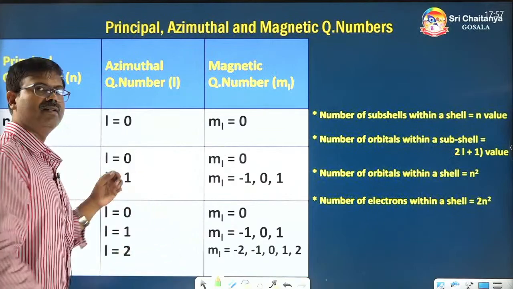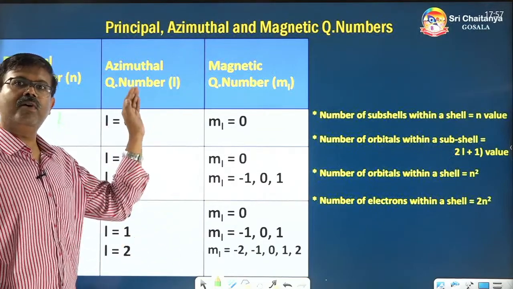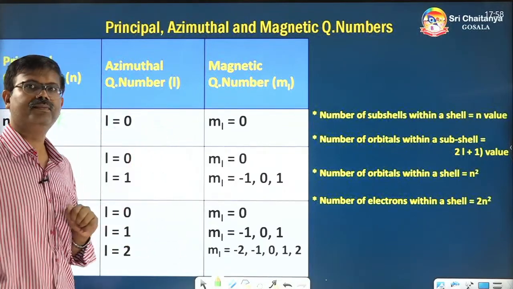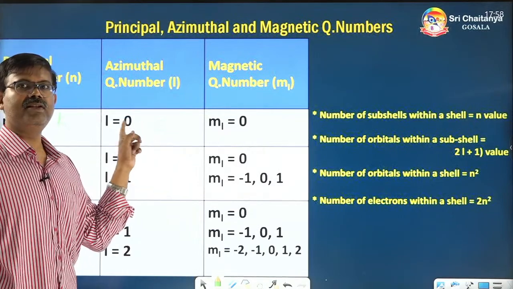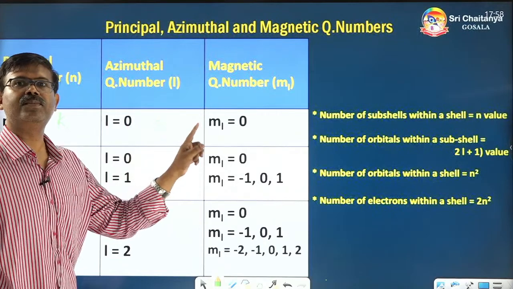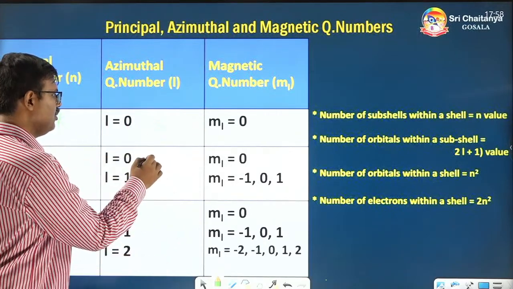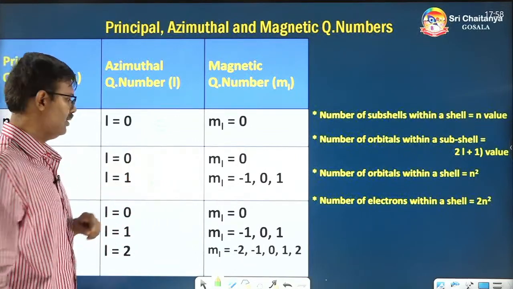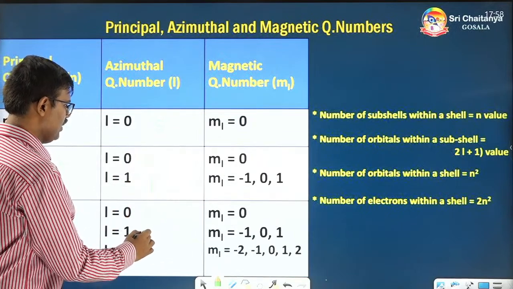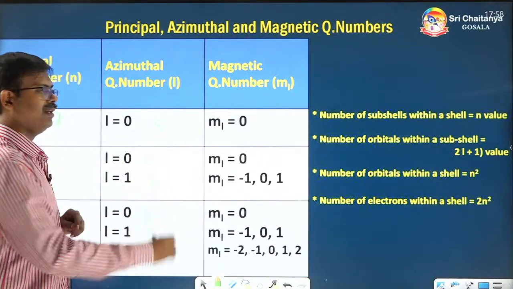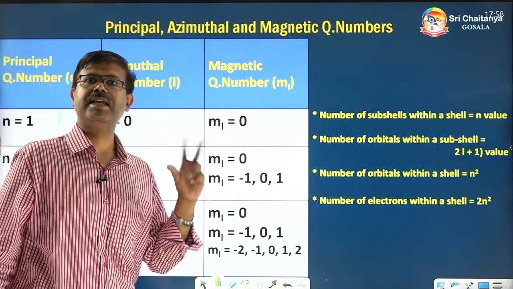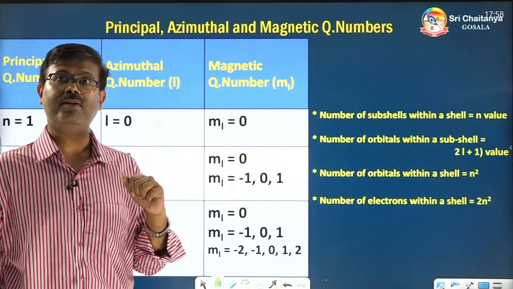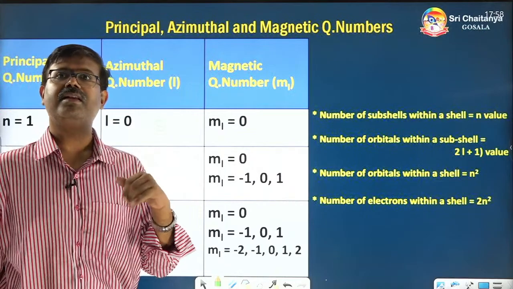Similarly, alphabetical notations are given for the azimuthal quantum numbers also. Let's see what they are. L equal to 0 means S subshell. 1 means P subshell. 2 means D subshell. 3 means F subshell.